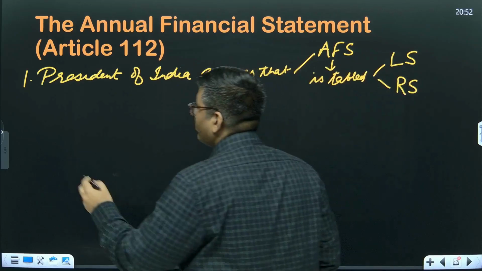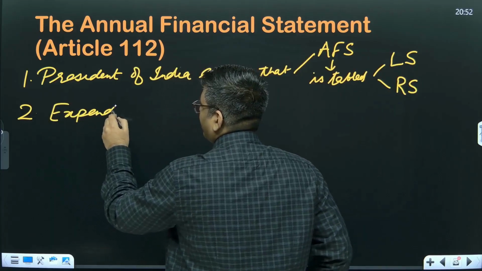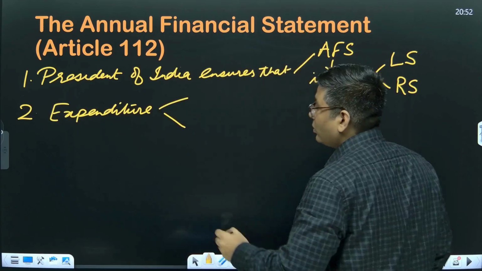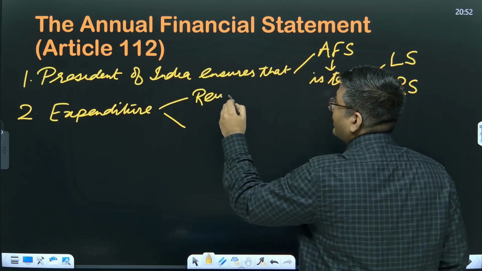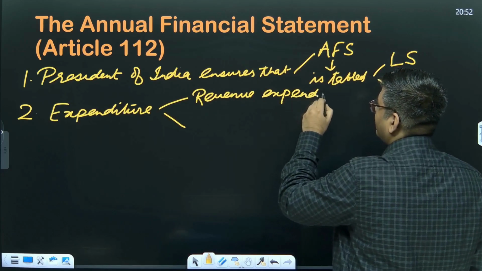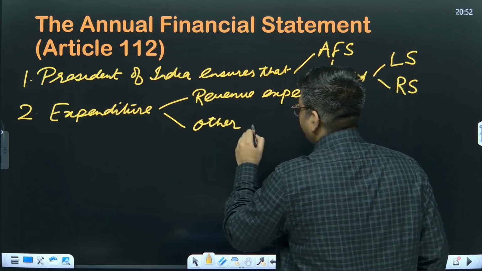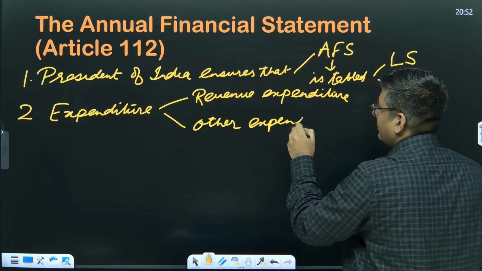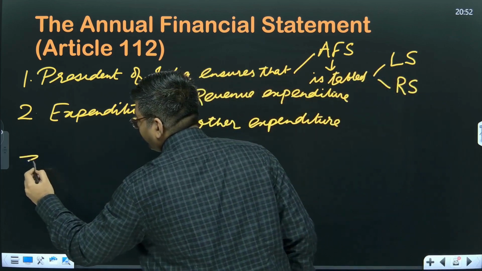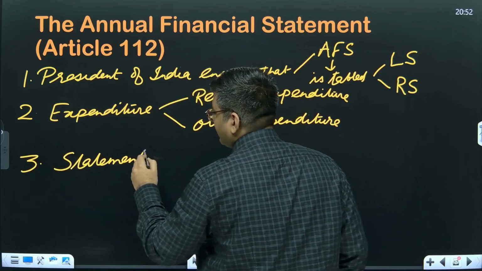The second thing which is to be there is basically the expenditure has to be divided in two heads. One of them will be revenue expenditure and the other one is other expenditure. Okay, the third thing, this statement has to have two different parts.